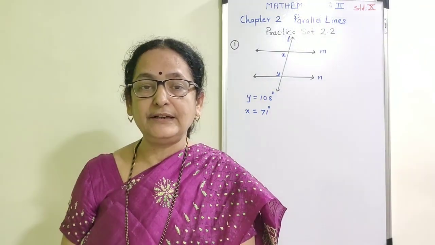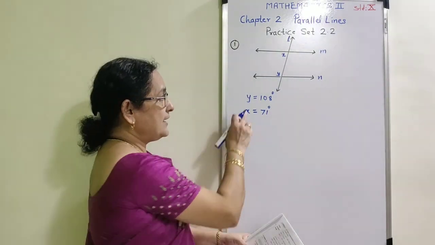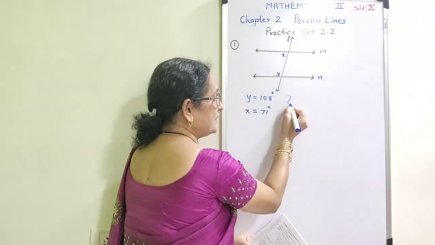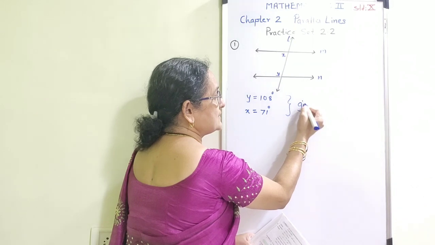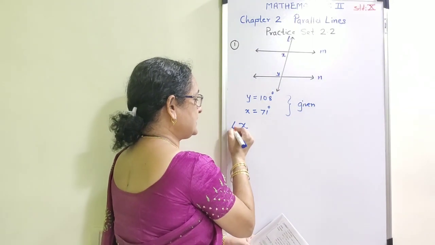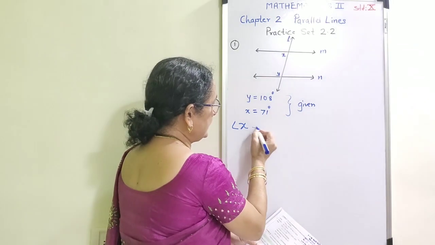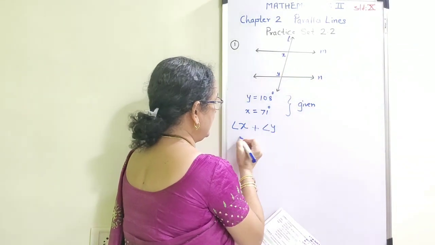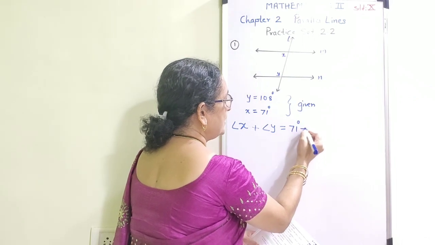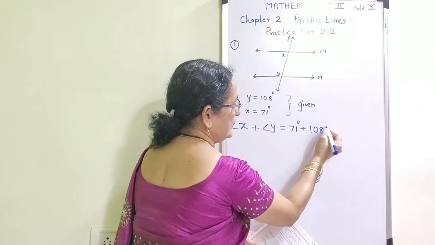Now I am going to write the given example. Y is equal to 108 degrees, X is equal to 71 degrees. These two measures are given. Now I am going to take angle X plus angle Y, that is equal to 71 degrees plus 108 degrees.